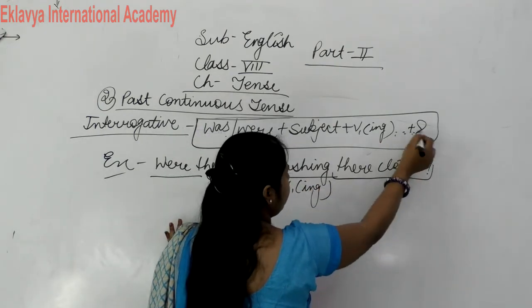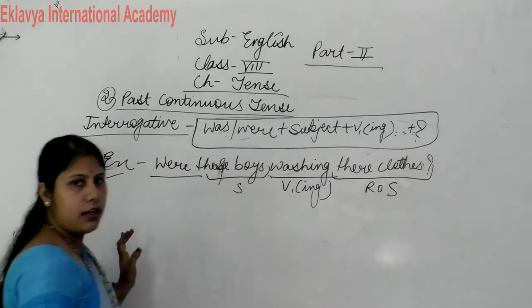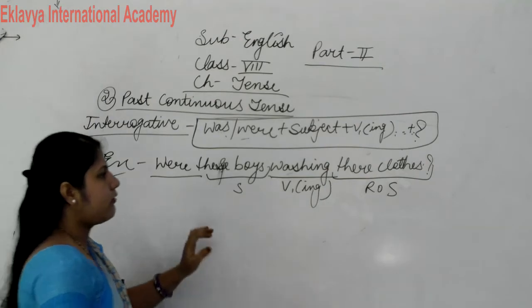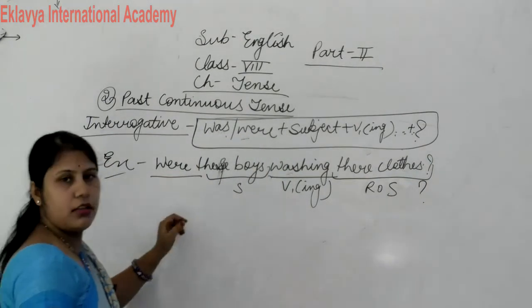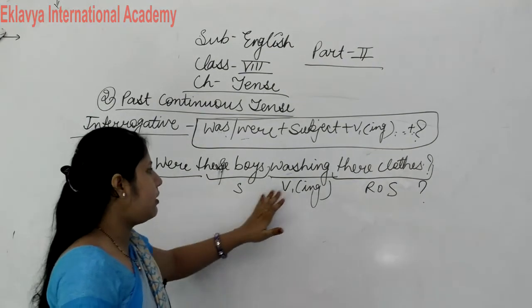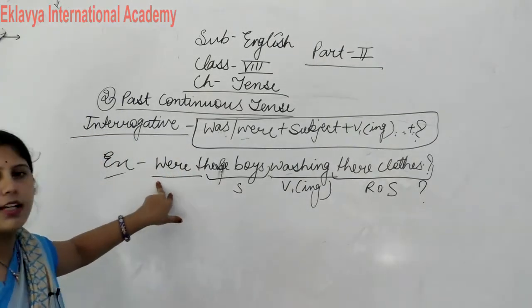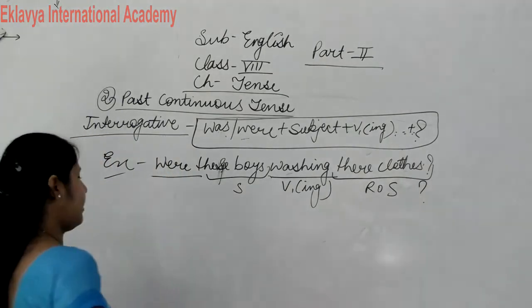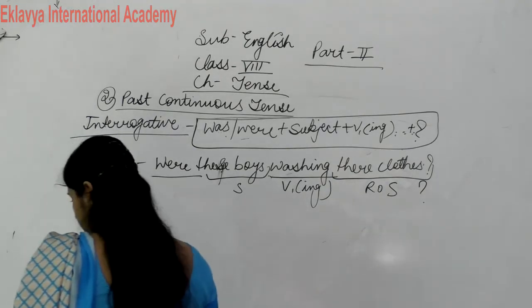After that, the rest of the sentence, and after that we put the question mark. So this is also arranged by the structure. Were these boys washing their clothes? Clear? So this is the correct interrogative structure.